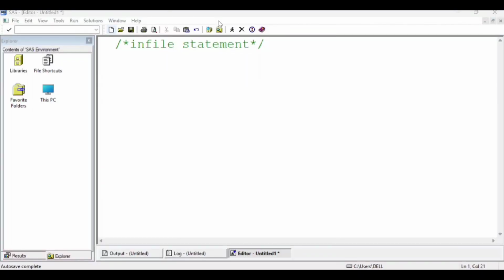Okay, we will talk now about when we will use the infile statement. Say in real time our client shares source data to a clinical lab. I am working in TCS and my client is from Pfizer. So my Pfizer client will send me the source data.